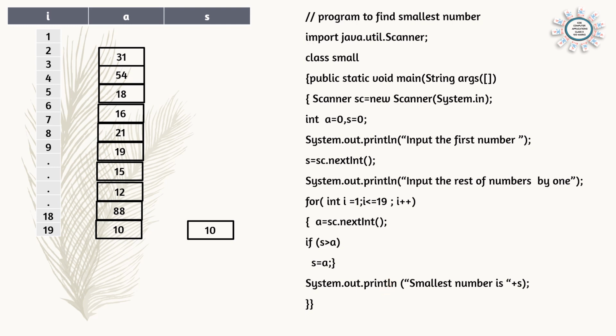I hope you understood the logic. Little logical thinking we have to use here. One by one input the number, check it and compare it, and store the smallest number in the variable S. And if the question is coming for biggest number, just change the sign. If B is less than A, change the sign, you can write the biggest number.